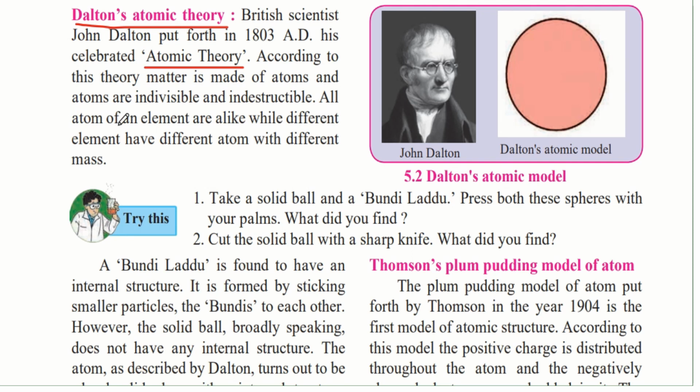All atoms of an element are alike, while different elements have different atoms with different mass. So what he said was that atoms of an element are alike, that is, they are the same. Of one element, the atoms are the same, while different elements have different type of atoms and they differ in their mass. Try this. Take a solid ball and a bundi laddu.